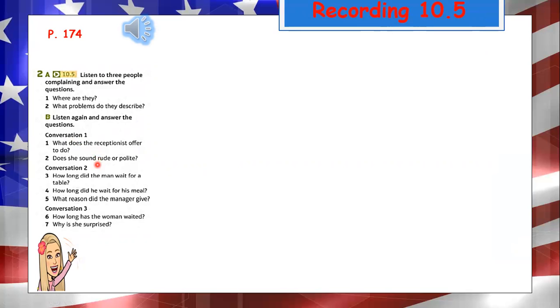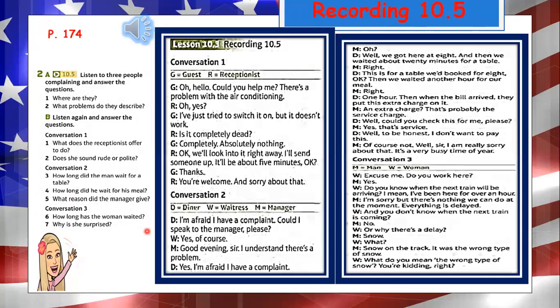In conversation two, how long did the man wait for a table, sorry, how long did they wait for his meal? And number five, what reason did the manager give? In conversation three, how long has the woman waited and why is she surprised? So listen to the conversations and then answer the questions.